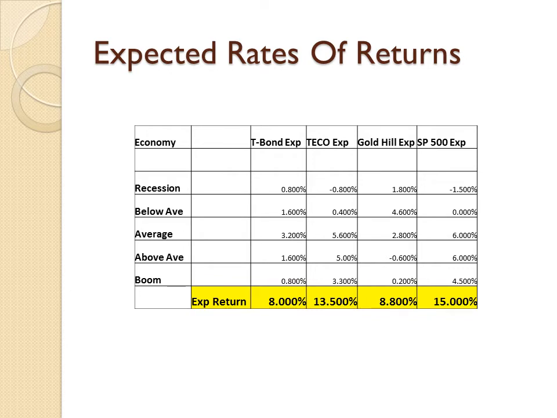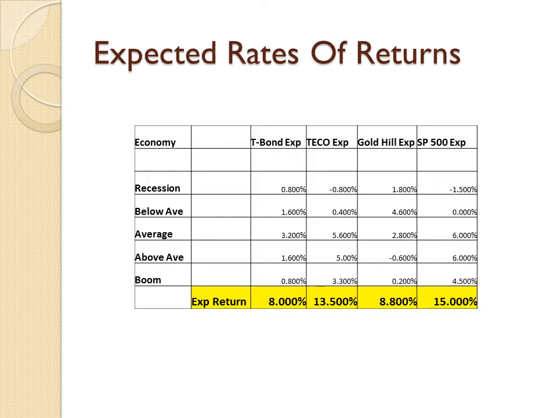For our first slide here, we see the expected rates of return. The first being the T-bond at 8%. It's important to note that the T-bond is considered risk-free, and that's due to the fact that it's independent of the economy, because the Treasury must pay the bond regardless of what happens to the economy.